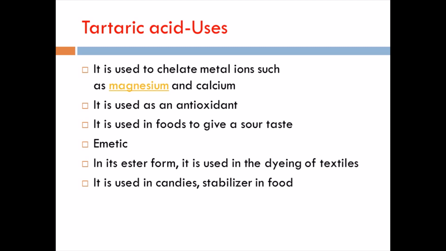In its ester form it is used in the dyeing of textiles. So tartarate is the ester form, and that tartarate will be used in the dyeing in textile industries. The other uses are mainly as a stabilizer in food, and it is also used in candies. So stabilizer, what is the meaning of stabilizer? It is nothing but, generally in ice creams and foam-causing foods, they will use some compounds as stabilizers. Okay.